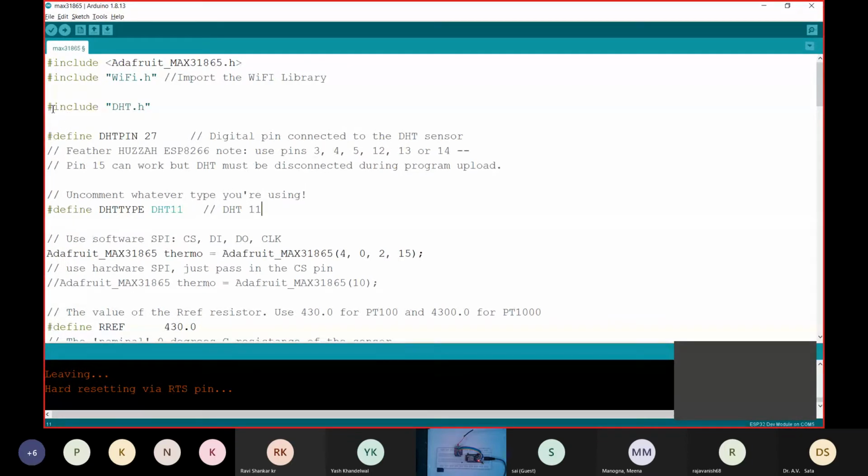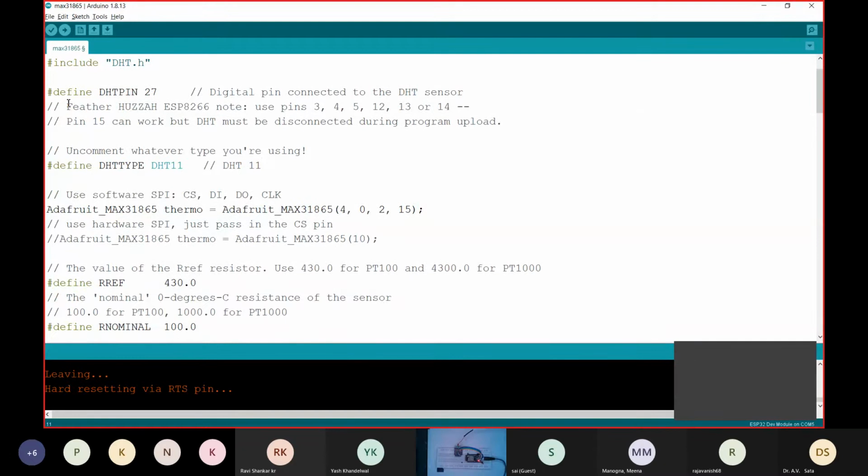We have defined that we want this DHT.h file. We are using pin number 27. Then we are using DHT type 11, because there are also other types of sensor such as DHT21, DHT22. So we have defined that also.